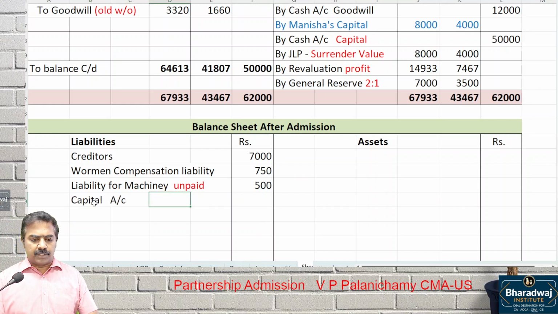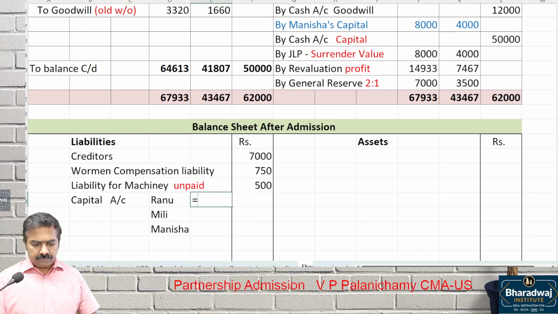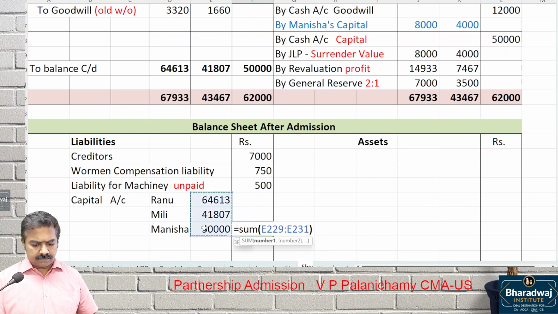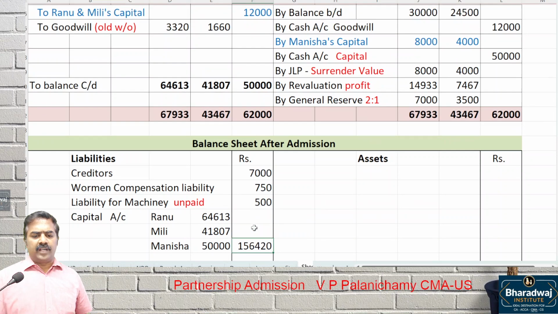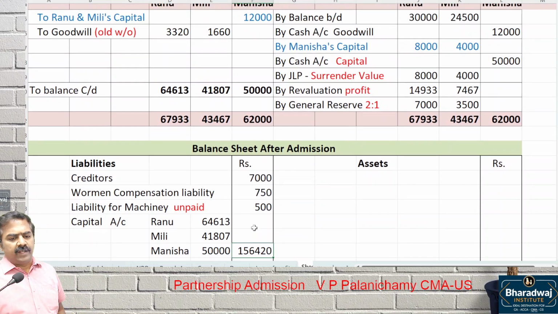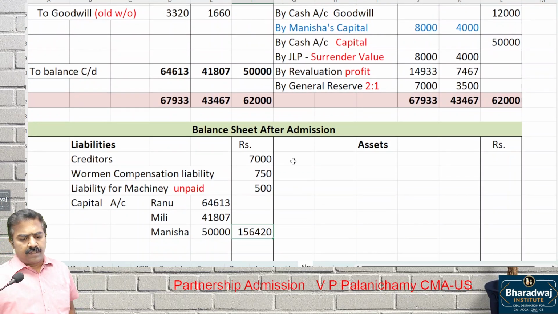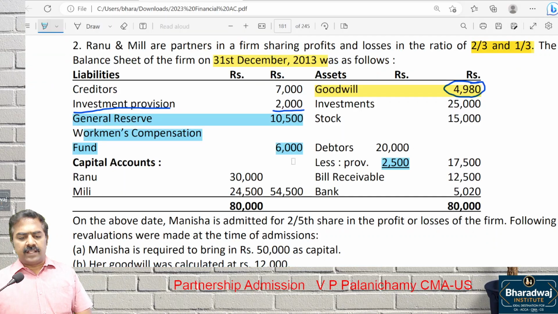Capital accounts of partners. Who are the partners? Ranu, Millie and Manisha: 64,613, 41,807, 50,000. The total amount will come to 1,56,420. On the asset side, let us maintain the same order as the balance sheet.